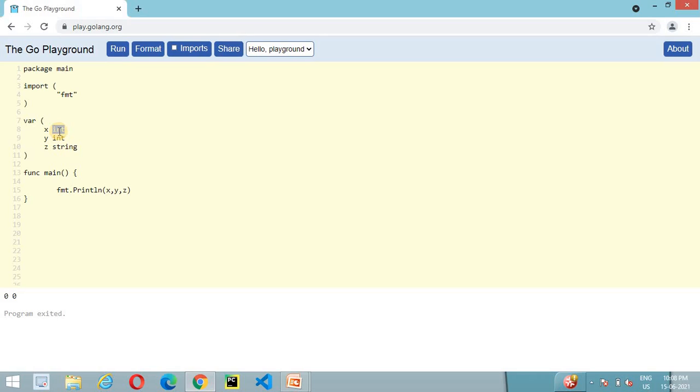So that's it in this video. We learned how we can declare a variable in Golang, how we can declare multiple variables in the same statement, how we can declare a global variable as well, and how we can declare a local variable using the short form. So these are the common ways in Golang to declare a variable.